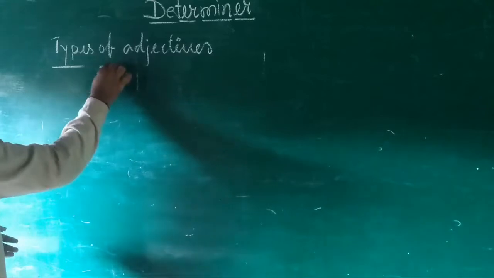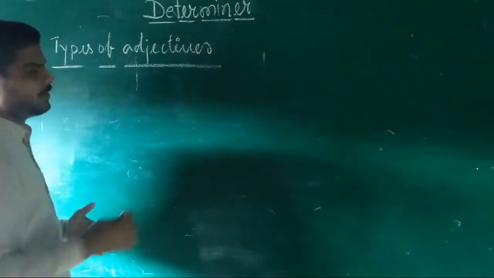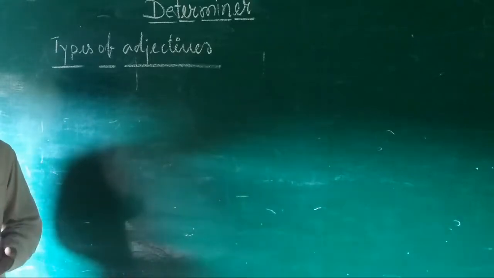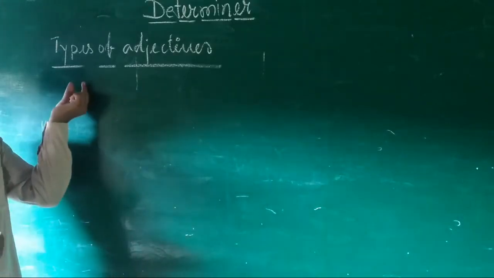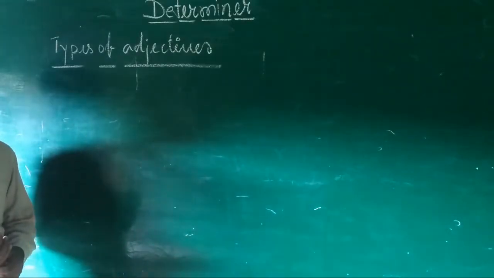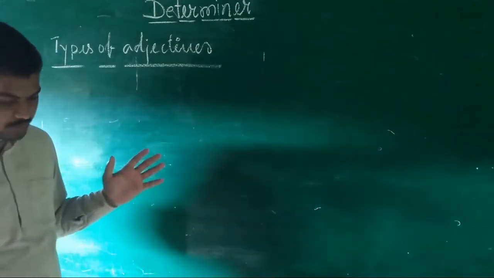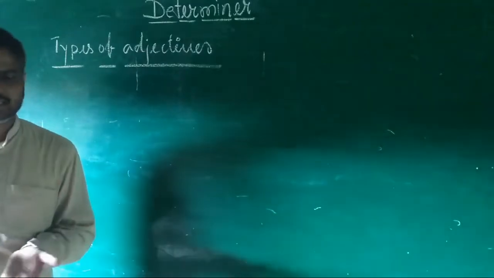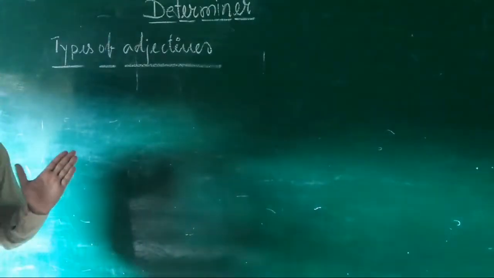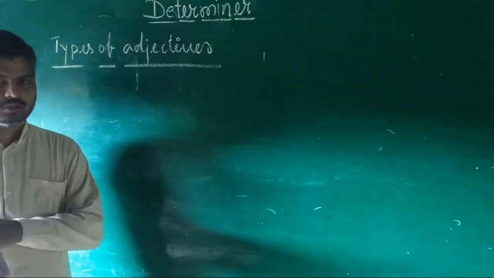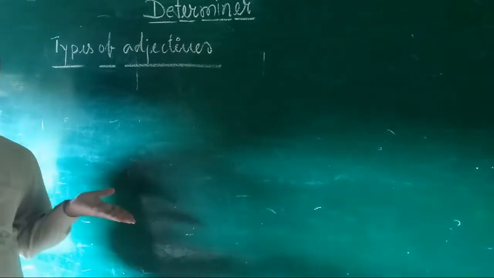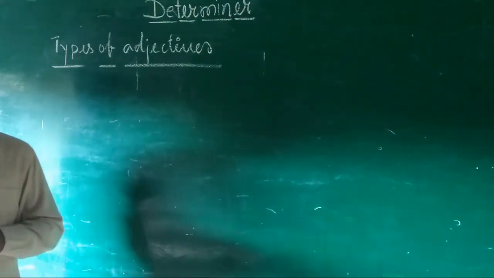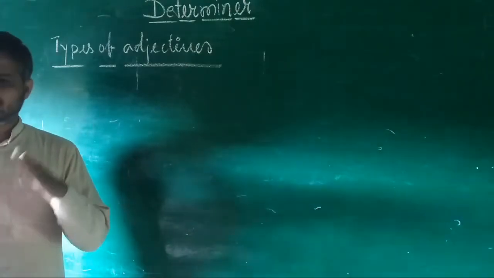Students, this topic just comes after learning what an adjective is. This heading comes: types of adjectives. Students, when we are going to classify anything into some categories, there must be some grounds through which one can classify the things. You can take an example.